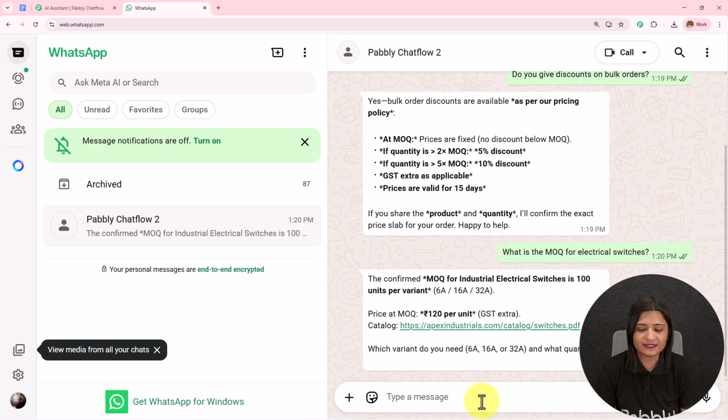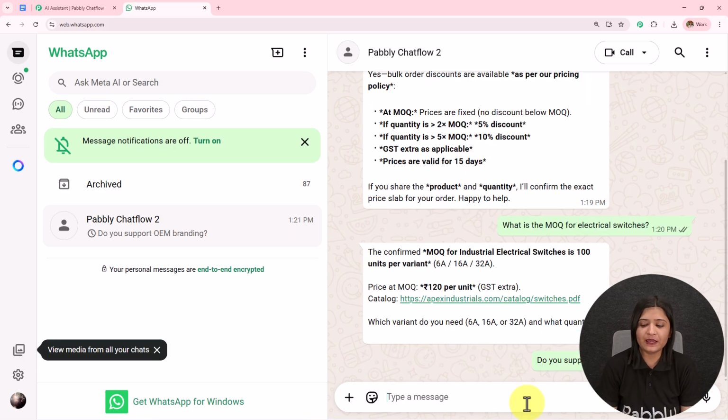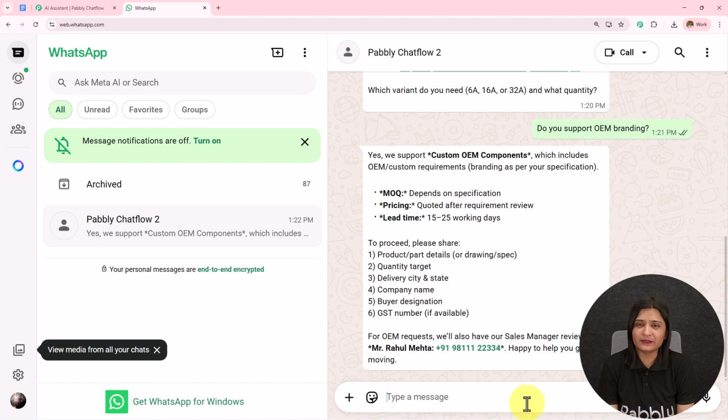Now next I'm going to ask the question like, do you support OEM branding? This is the final question I'm going to ask, and if I receive the reply based on the same query, then this AI agent is working completely fine. So here I have received this response. Yes, we support custom OEM components, which includes OEM custom requirements, MOQ, pricing, lead time. To proceed, please share these details. Then we have also received the phone number, the contact details of the sales manager.